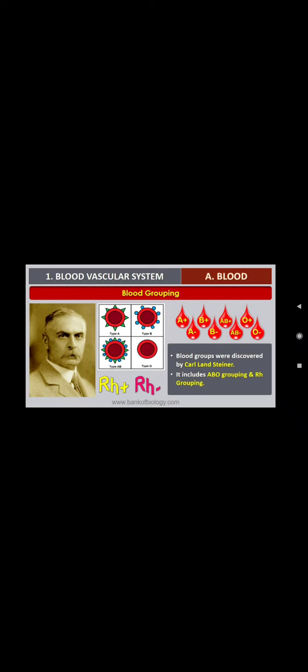Blood group was discovered by Karl Landsteiner. It includes A, B, O grouping and RH grouping. RH factor is also there. What is the RH factor? Newly you are going to study this in this chapter, in this class. In 11th standard, RH factor is introduced. Apart from A, B, O, RH factor is also there. One more blood group is also there, which is a little bit dangerous to human beings. Let me tell you a little later.